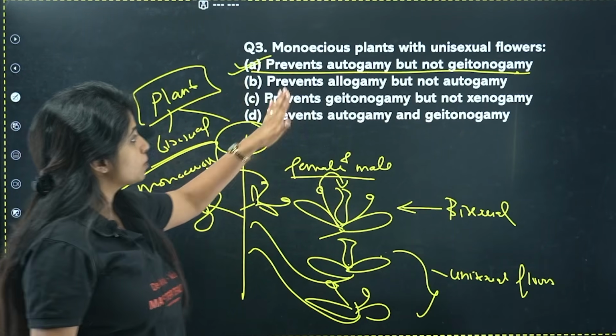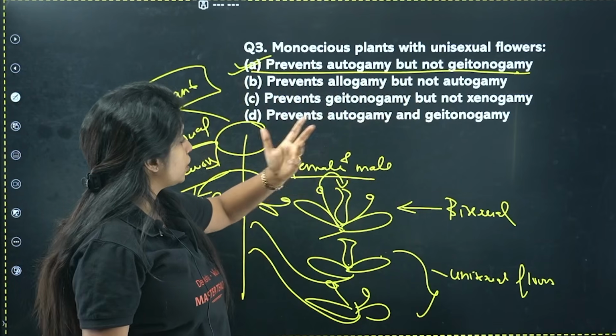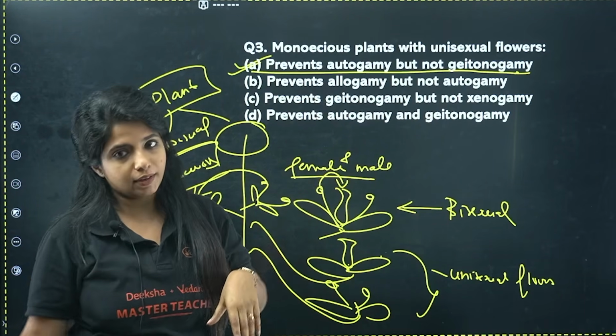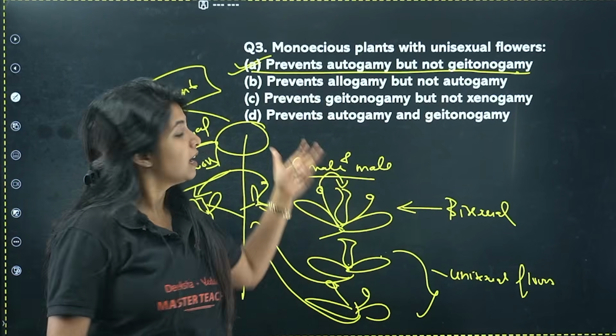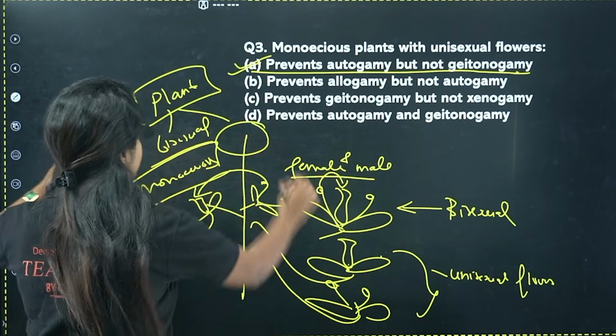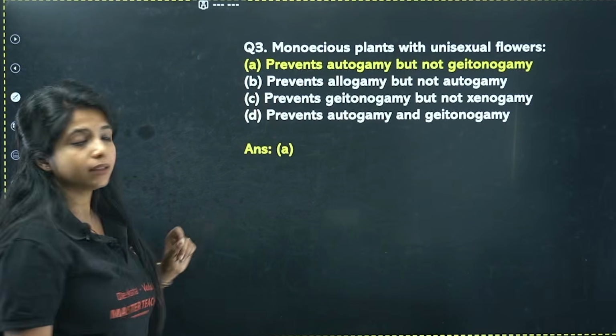What about the other options? Prevents allogamy but not autogamy, not at all true. Prevents geitonogamy but not xenogamy. Xenogamy means cross-pollination. Cross-pollination will definitely happen. Geitonogamy is also going to happen. Prevents autogamy and geitonogamy, that is also not possible. Your only answer for this question is going to be A.